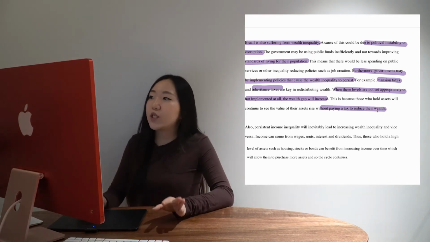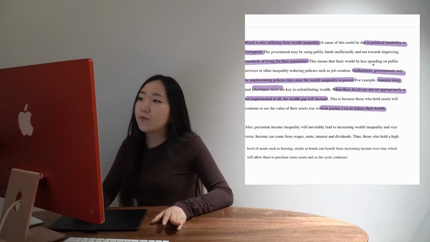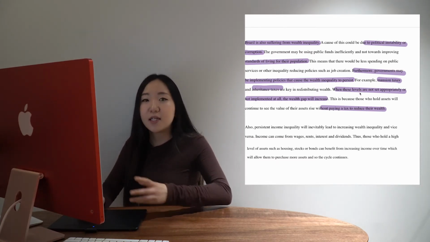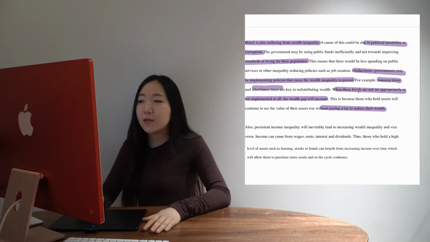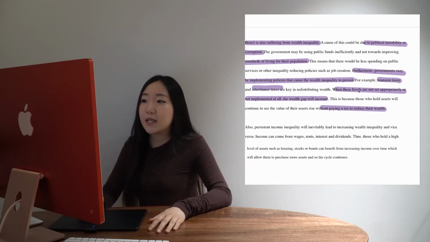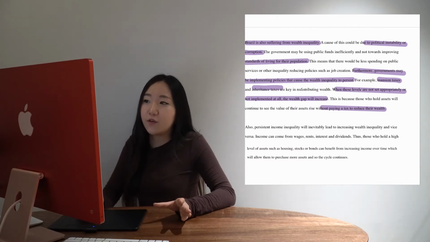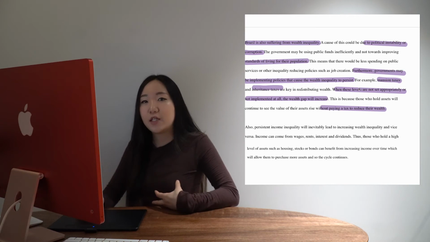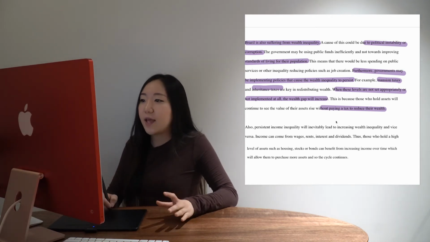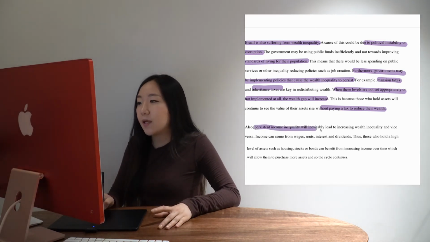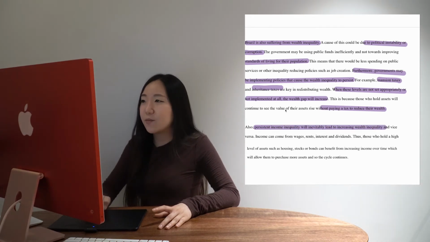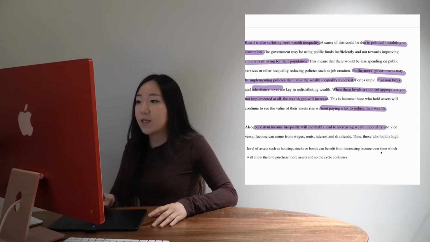Now, one point I wish I had made here is that a corrupt government would mean that this is less likely to happen. I feel like I've kind of made the point, but I could have been a lot stronger with that and said that more political instability is likely to support these types of policies not being introduced because it's likely those politicians themselves hold assets. Okay, and then finally, persistent income inequality will lead to increasing wealth inequality, kind of implied here, but you know, we can repeat it, and vice versa.